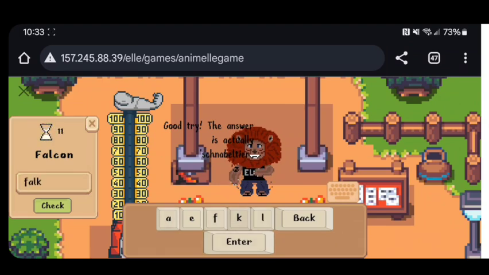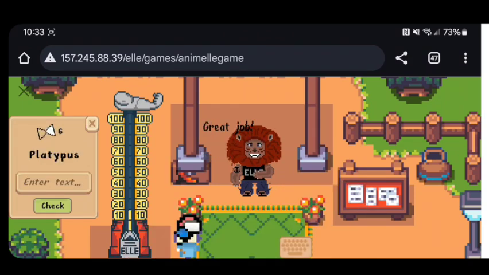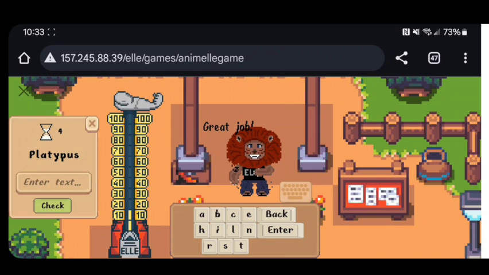And if you get a question right, the keyboard regenerates. If you get a question wrong, it regenerates all the same. And the toggle keyboard button works as it does on PC.